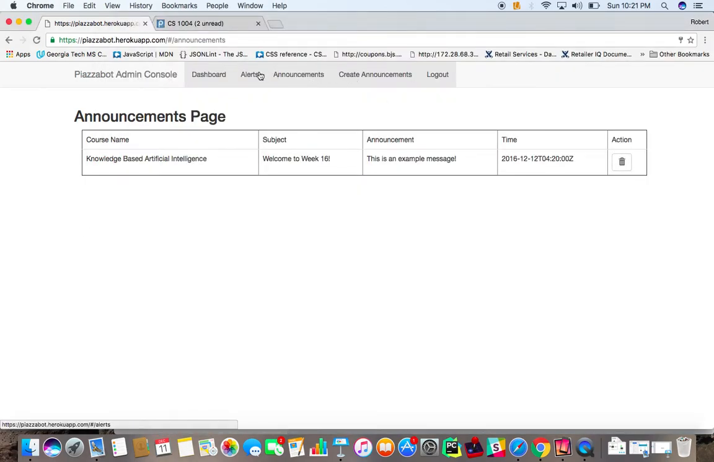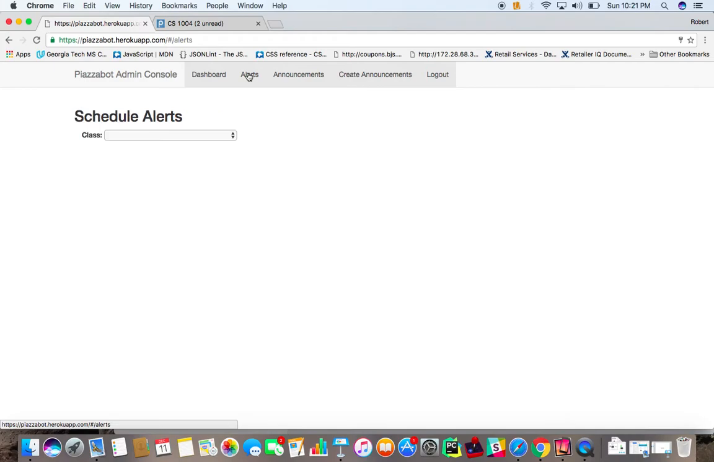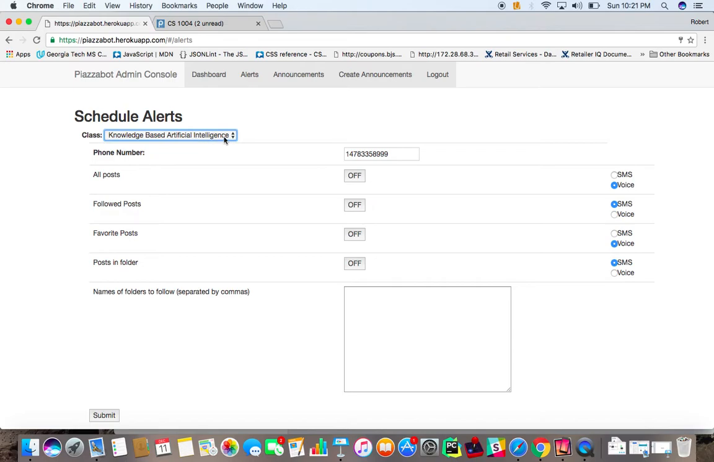The next thing I will go ahead and show you is how alerts can be configured. And similarly to announcements, the way we built this is that the instructor can have separate alert configurations per class that the Piazza Bot is enrolled into. So we'll configure some alerts for this class right here so I can demonstrate the functionality. And after we select the class, then we get all these other options.